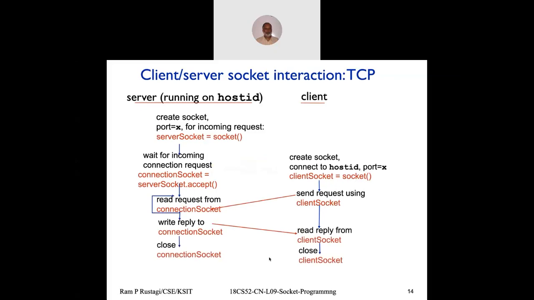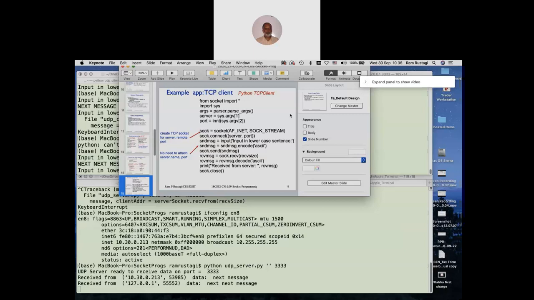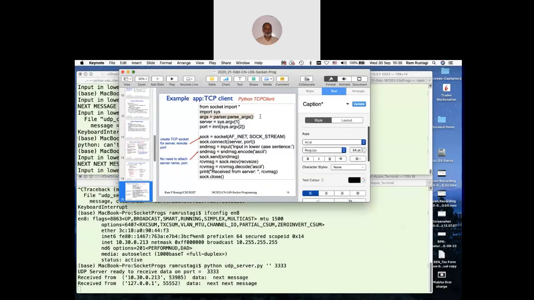So let's look at the basic code there. Now it's up to the client whether they want to send one message or 10 messages on the same connection, and the server could be up and running. Simple client code we already saw. Socket, we import the socket library. Server argument, sorry, this line is not required. This is for advanced Python, so let me skip this. We don't need this.